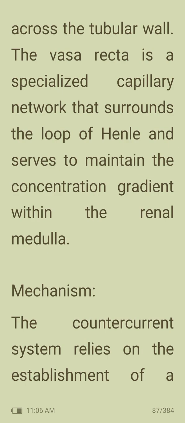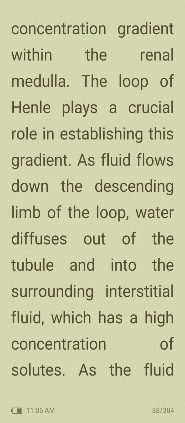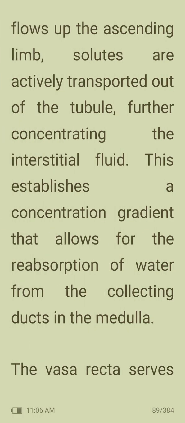The countercurrent system relies on the establishment of a concentration gradient within the renal medulla. The loop of Henle plays a crucial role in establishing this gradient as fluid flows down the descending limb of the loop. Water diffuses out of the tubule and into the surrounding interstitial fluid, which has a high concentration of solutes. As the fluid flows up the ascending limb, solutes are actively transported out of the tubule, further concentrating the interstitial fluid. This establishes a concentration gradient that allows for the reabsorption of water from the collecting ducts in the medulla.